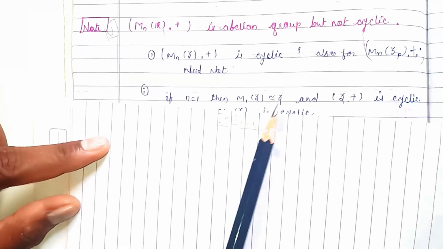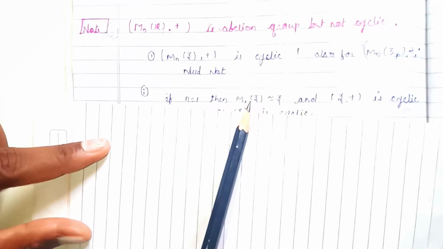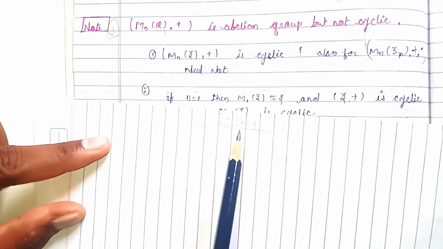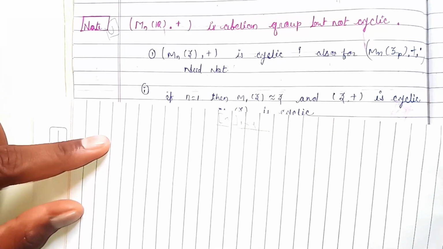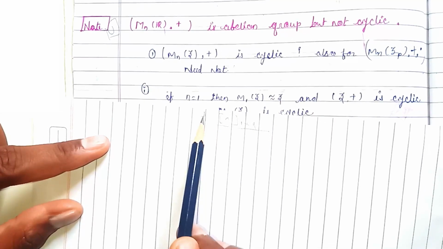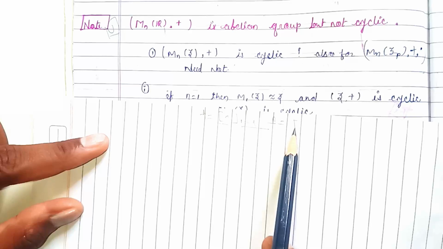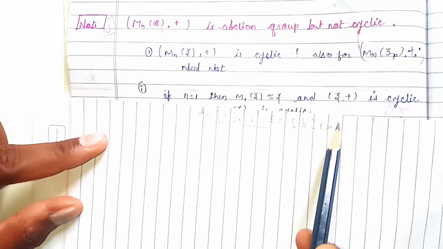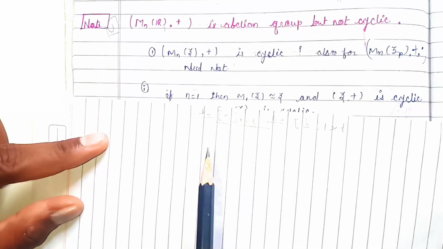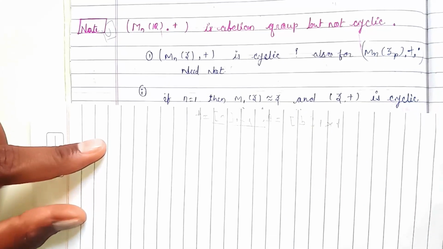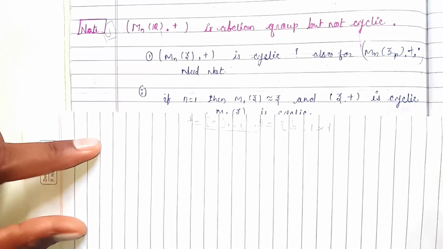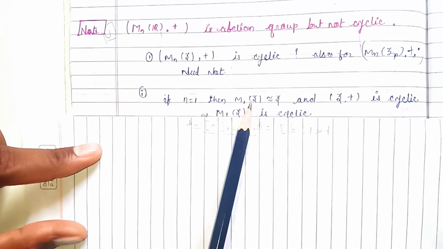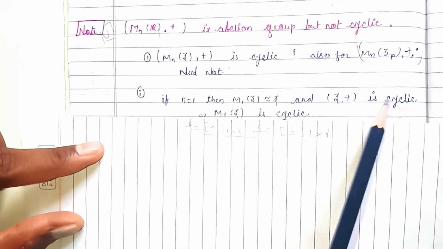Okay, like this one. So if n is equal to 1, then we can apply any property. If we add a to another element here, first a and b, consider any next one, which is again 1 by 1. So if we multiply them, if we add them, if we go through the inverse, all these properties easily hold. Then we say that M1 of Z, which is Z under addition, is cyclic.